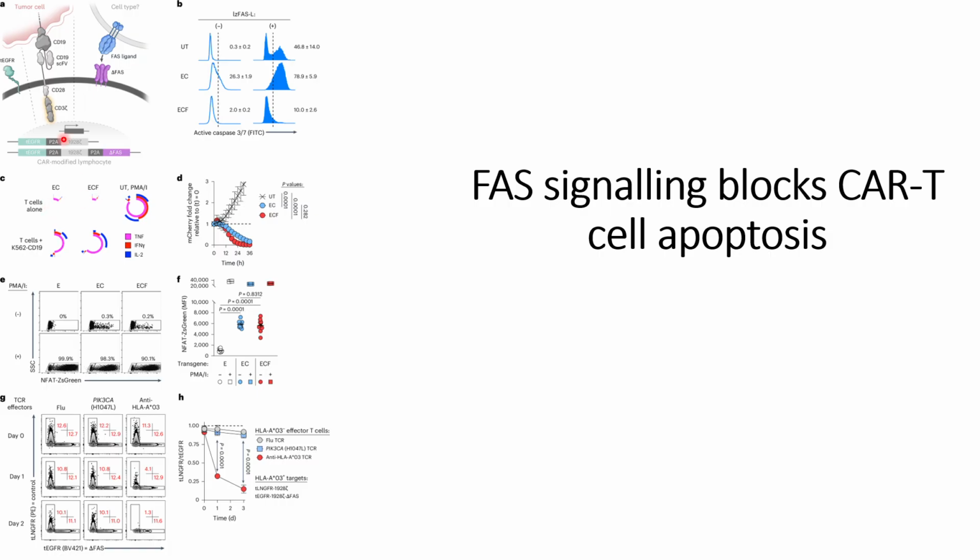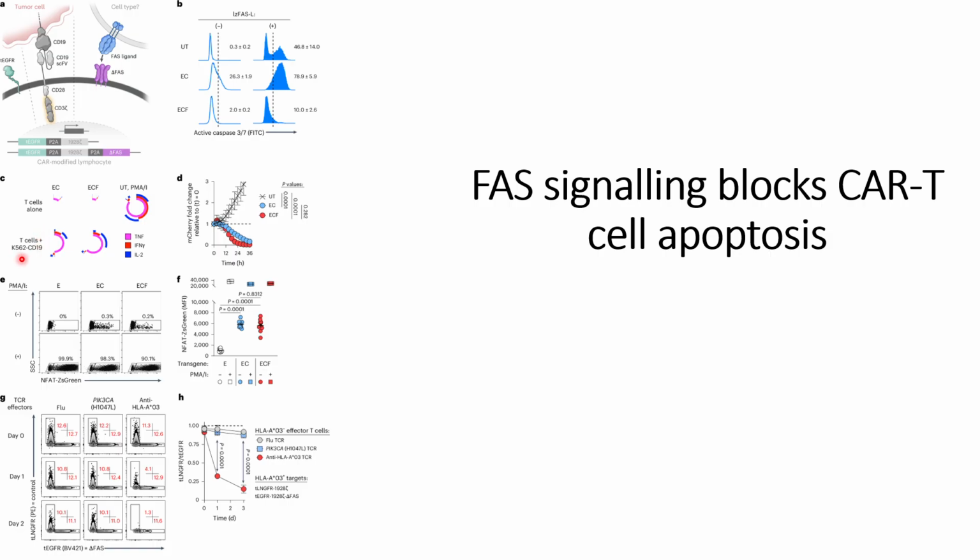In the normal CAR T where the FAS signaling has been deleted, they see a slightly lower level. And when they use PMA, which is used to activate the T cells, they see a high amount of TNF signaling, IFN gamma signaling, and interleukin 2 formation.